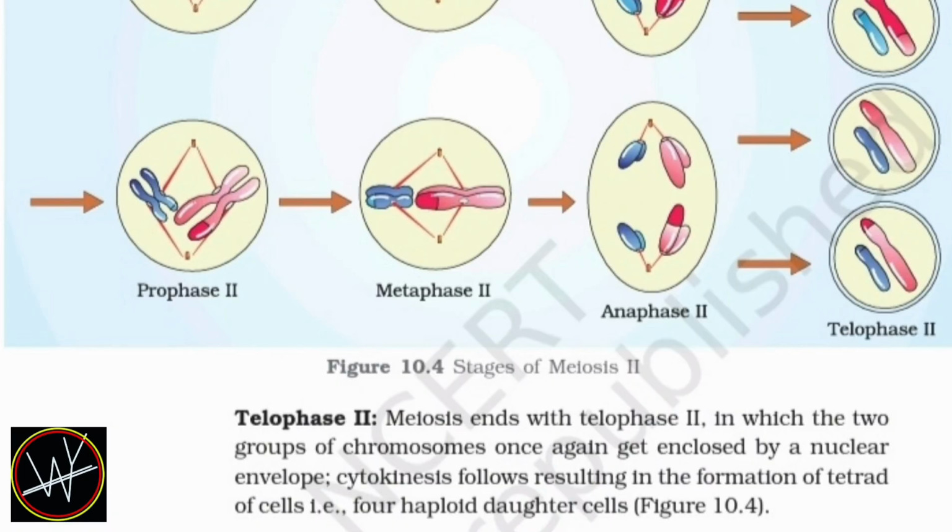Telophase II. Meiosis ends with telophase II, in which the two groups of chromosomes once again get enclosed by a nuclear envelope. Cytokinesis follows, resulting in the formation of a tetrad of cells, that is, 4 haploid daughter cells.